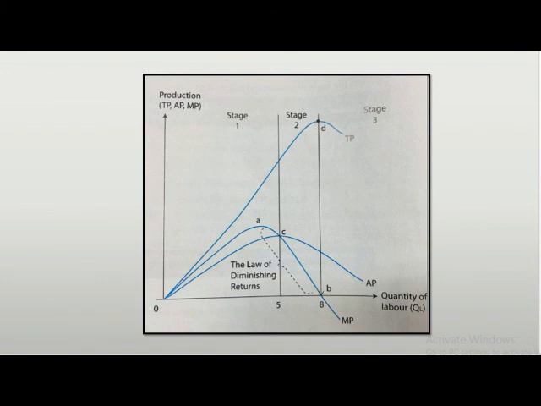Lastly, stage 3 starts when MP is negative, TP is declining, and AP is declining. Overcrowding occurs, and with the addition of one more unit of labour to the fixed input, total product will decrease.